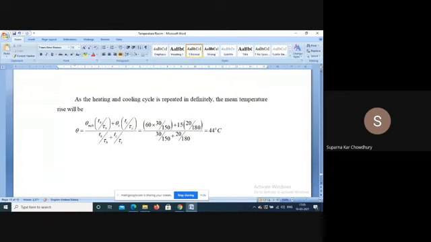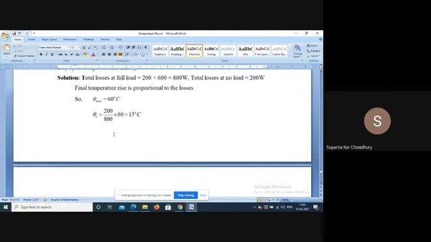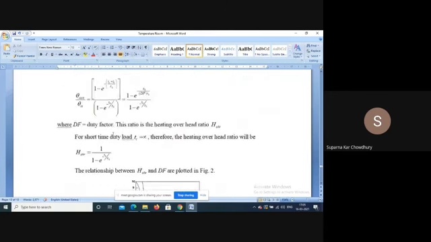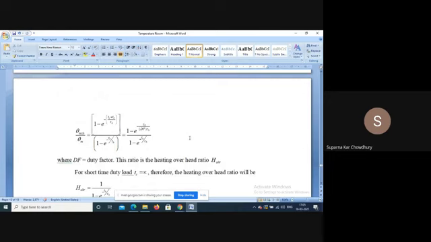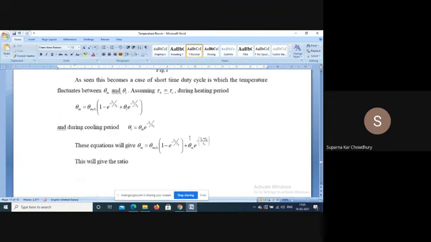Maximum temperature is 60 and this is 15. So putting the values, we will get the minimum temperature. This is the average temperature of 44 degree. So that is approximately calculated to see what the temperature rise will be, and depending on that, we will select the motor.